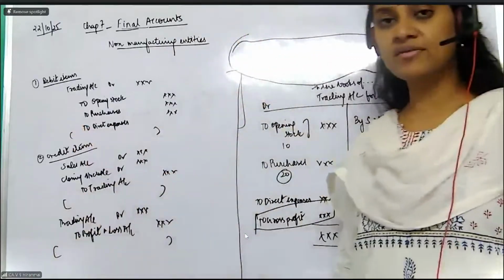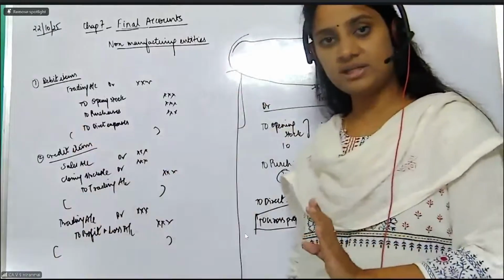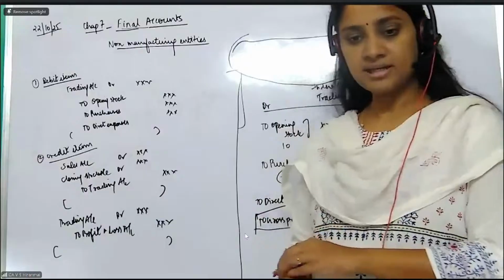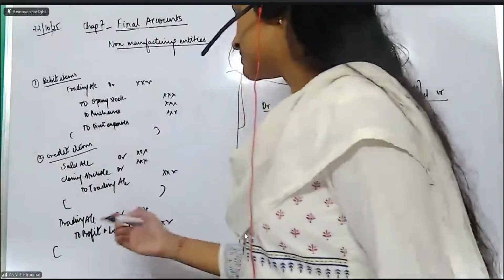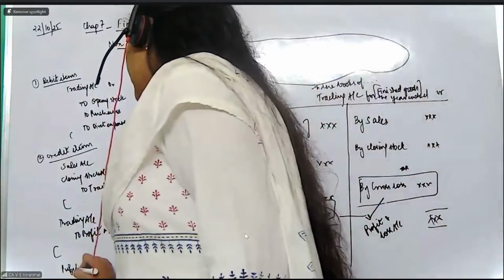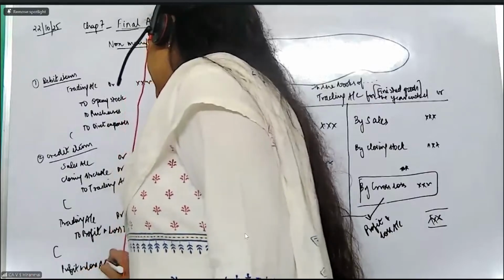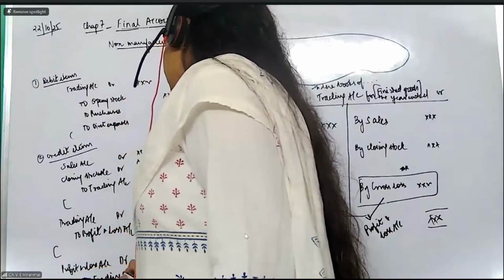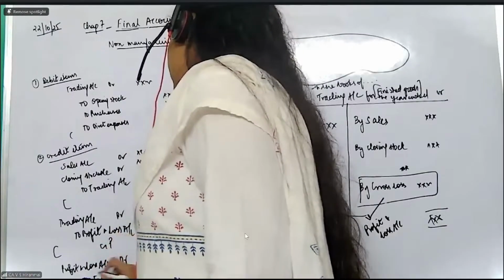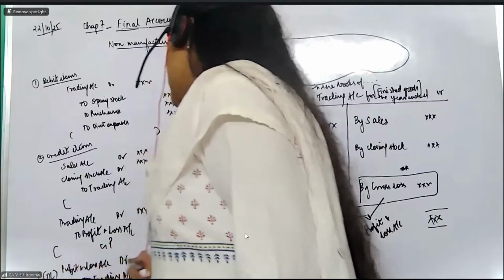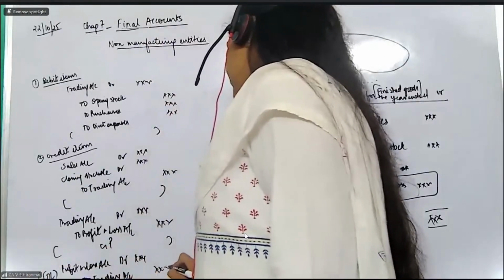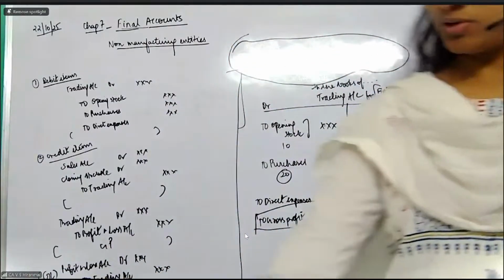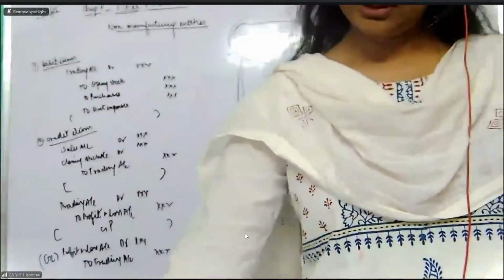The narrations you have to write. Whenever you pass a journal entry in any chapter, please write the narration. Then only you will get the full marks. Clear? Then, madam, what about gross loss? The same way. For gross loss, profit and loss account you will debit to trading account. This is for the gross profit. This is for the gross loss. Clear, everybody? This is how you will be preparing a trading account.